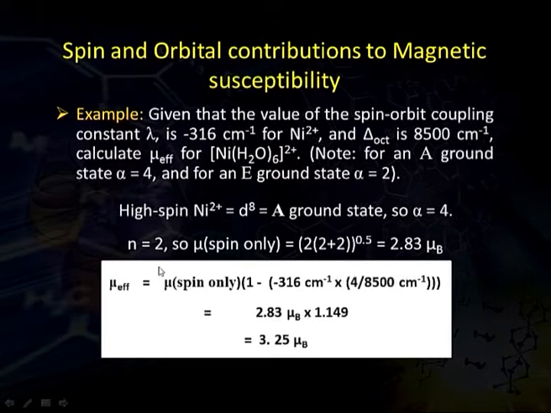Putting these values in our formula, mu effective equals mu s, spin only, within the bracket 1 minus alpha lambda divided by delta, and this mu effective value comes to be 3.25 mu B, that is Bohr magneton.